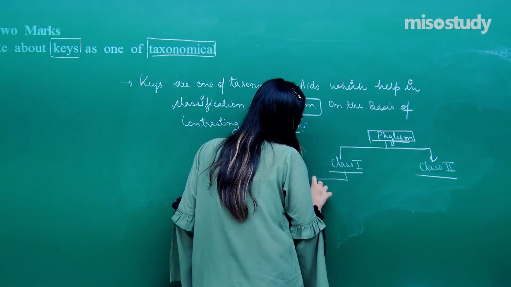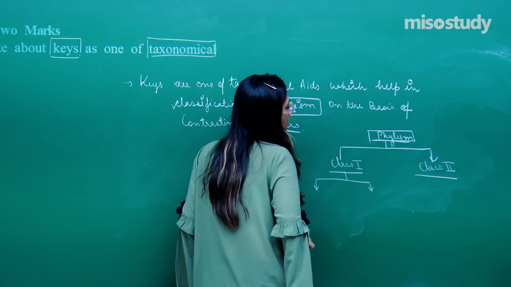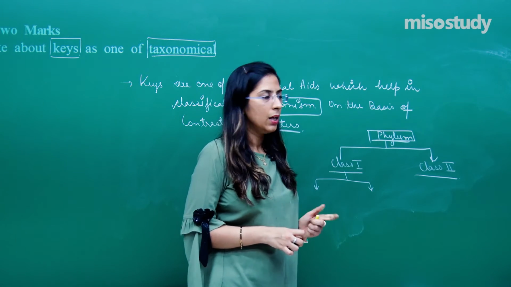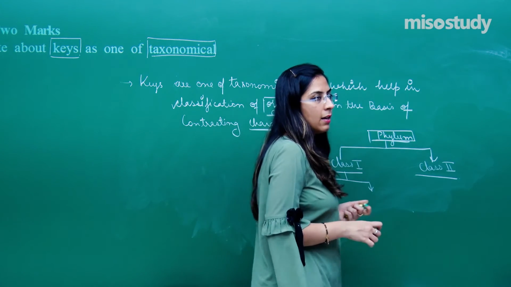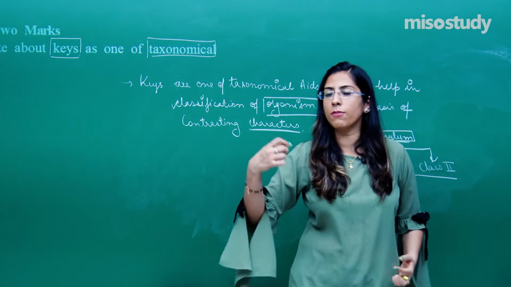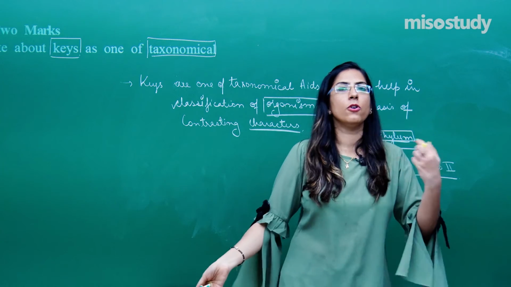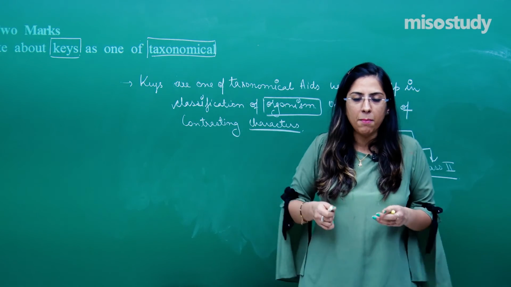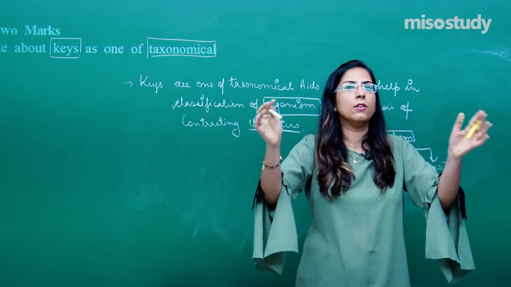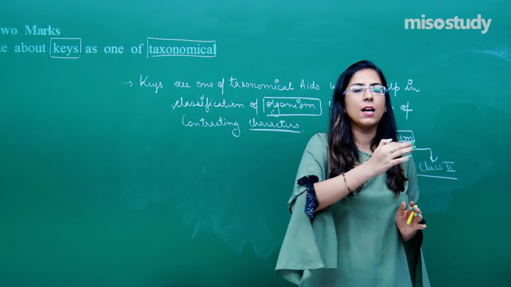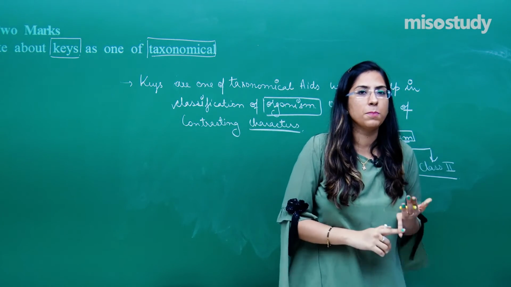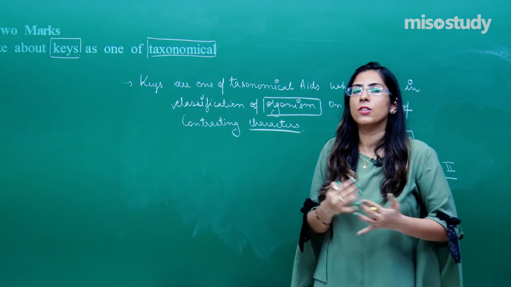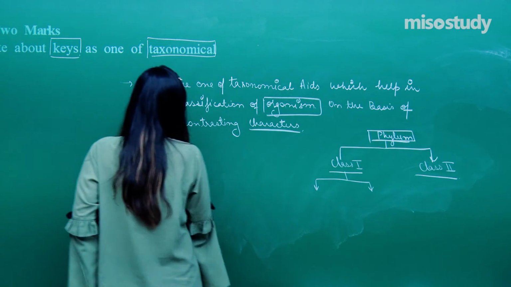Now I look for certain contrasting characteristics, which will be mentioned in that particular key for insects only. The contrasting characters are like wings present, wings absent; a pair of wings or two pairs of wings; venation present on the wings or not. Depending upon them, a tree-like structure will be present on this key, and we start classifying this organism. We start from a class and then move towards the family, the genus, etc. So, this is basically a classification,